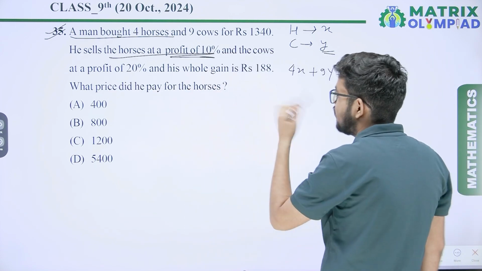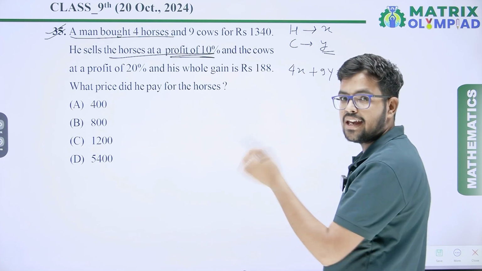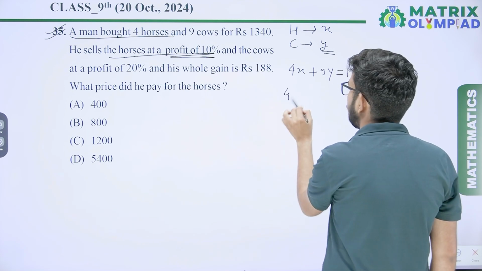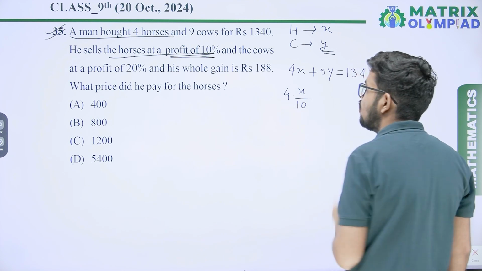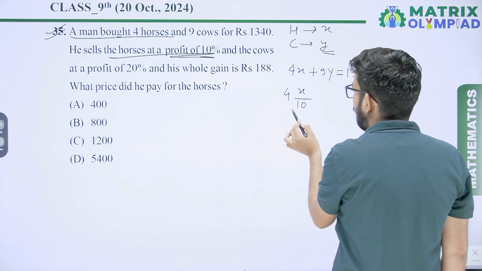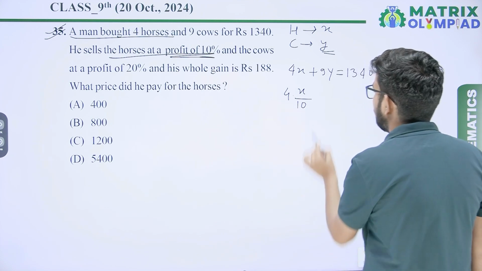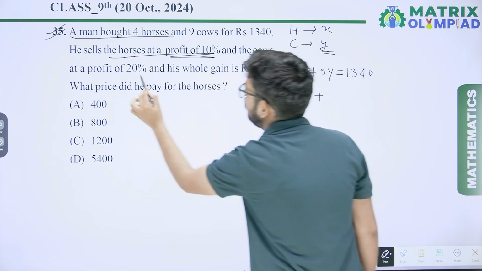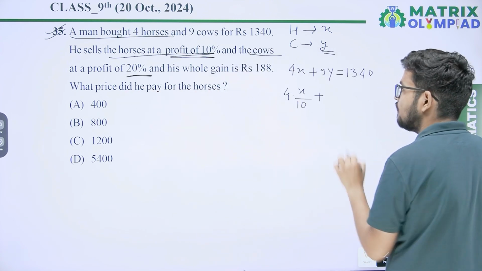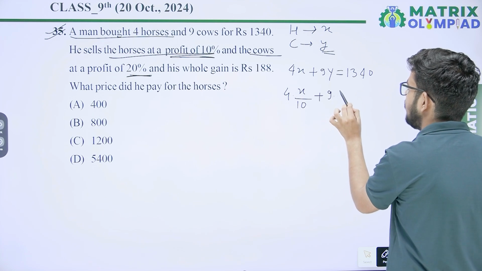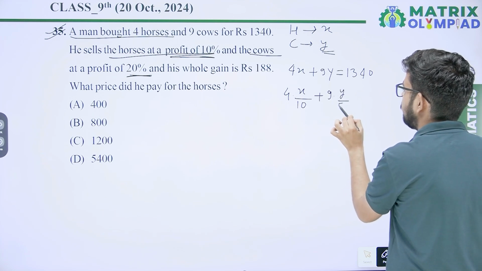It means the profit on one horse is x upon 10. So profit on 4 horses is 4x upon 10, plus profit on one cow is 20%. It means profit on one cow is y upon 5. Then profit on 9 cows is 9y upon 5.